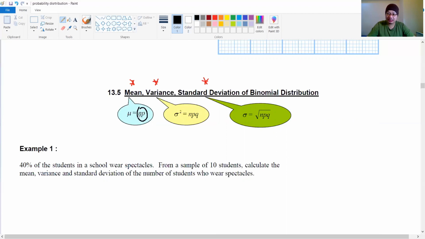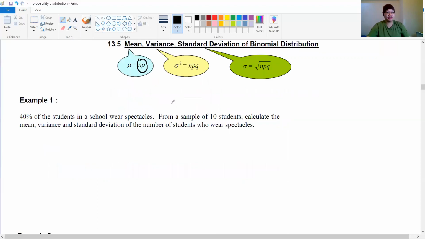N, we know, right? N stands for the sample size. P stands for the probability of success. Variance, sigma squared, equals NPQ, where Q stands for the probability of failure. To find the standard deviation, you just square root your variance, so you square root the NPQ. So let's look at the example here.